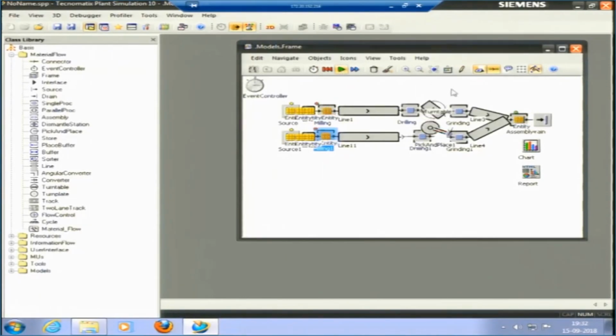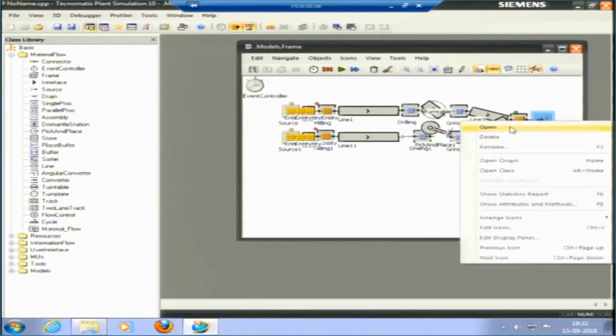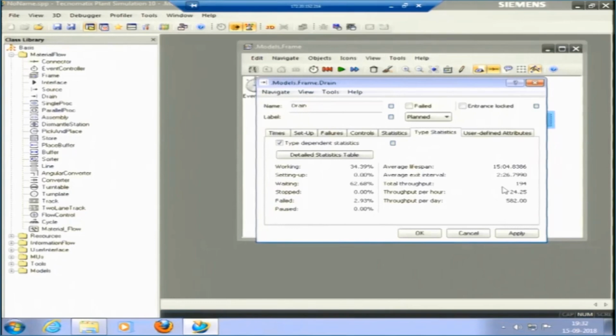Now, I run the process and let me try to see the throughput here. You can see the throughput was larger before, so it has reduced now because the processing time is increased. It is 582 pieces per day, 194 pieces in an 8-hour day.